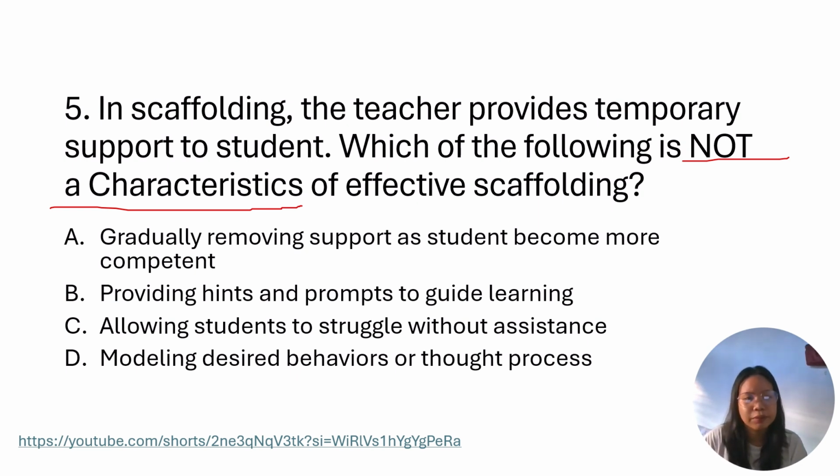A, gradually removing support as students become more competent. B, providing hints and prompts to guide learning. And letter C, allowing students to struggle without assistance. And letter D, modeling desired behavior or thought process. So what do you think is the best answer for an effective scaffolding?